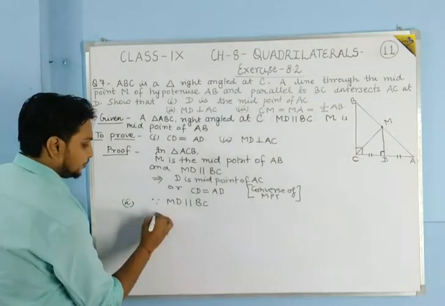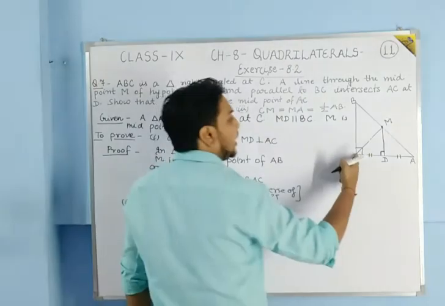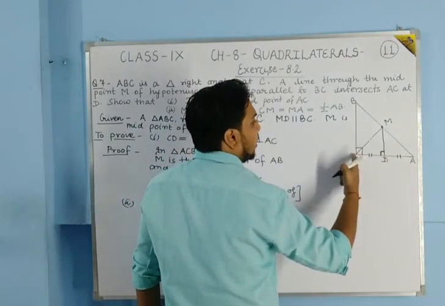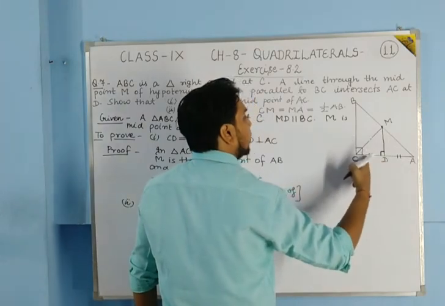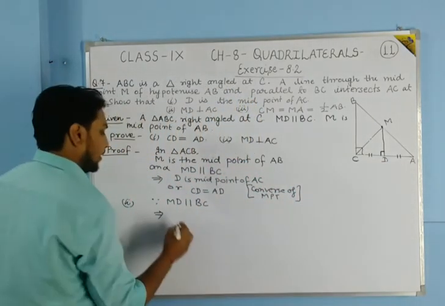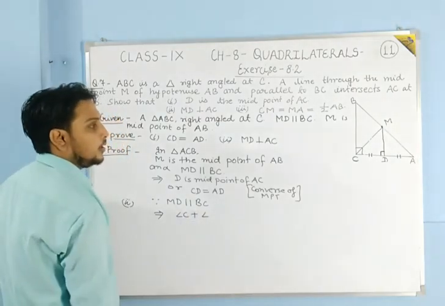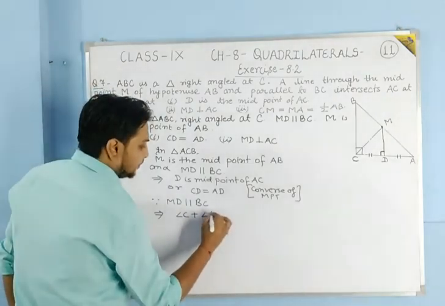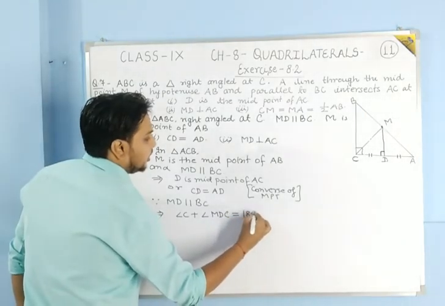then if these two lines are parallel and CD is its transversal, then angle C plus angle MDC both should be equal to 180 degree.